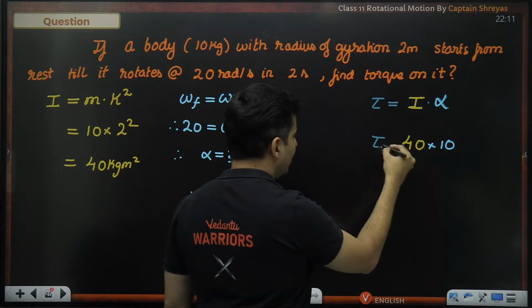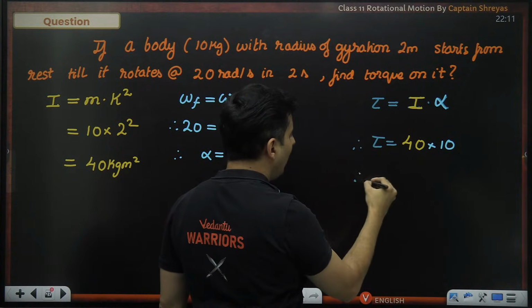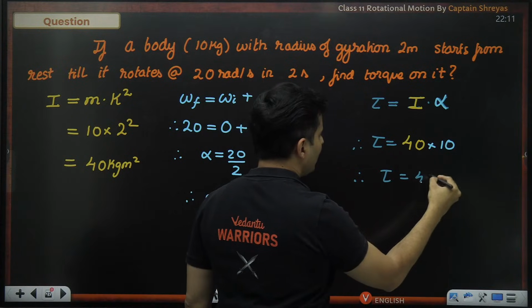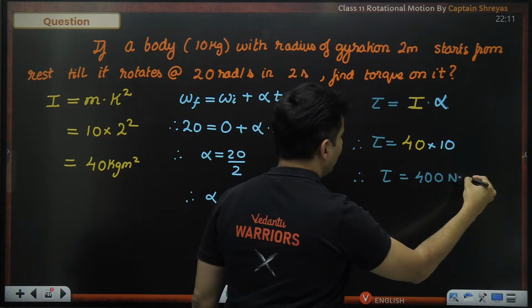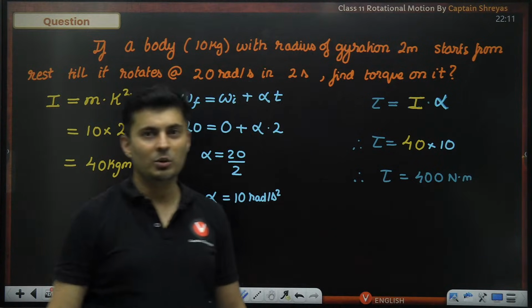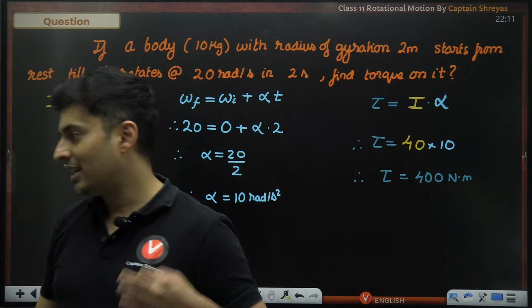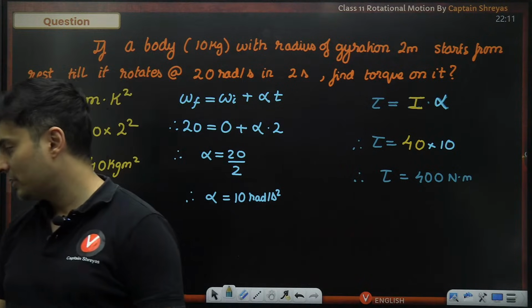That's it. I now can figure out how much is the torque. It is 400 Newton meter. That much amount of torque is going to be generated. That is a very good value of torque.